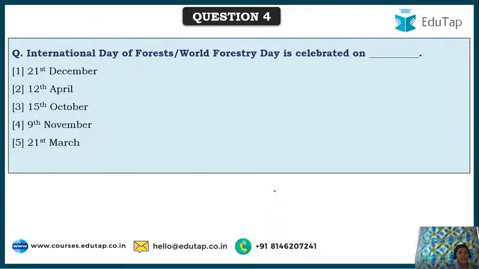Friends, again I am requesting you to involve or to discuss as much as possible, so that it's the only way you can remember. So here, International Day of Forest or World Forestry Day is celebrated on, yes Mosmi, 21st March. Yes, you are right, I got one answer.